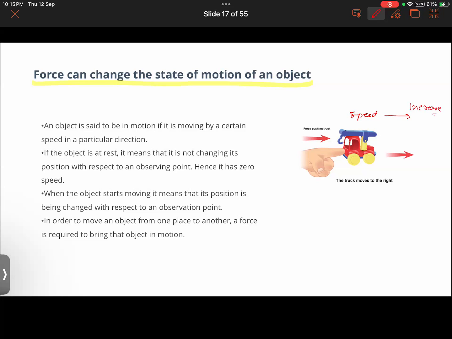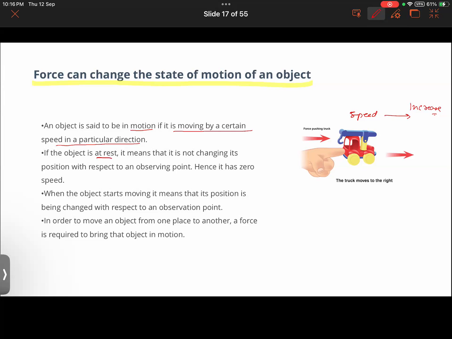Or we can decrease its speed also. Furthermore, we know that an object is said to be in motion if it is moving at a certain speed in a given direction. When it is changing its place, moving in a particular direction.